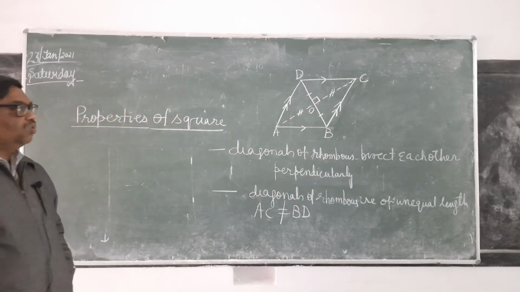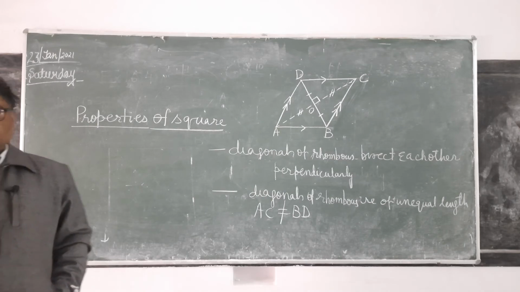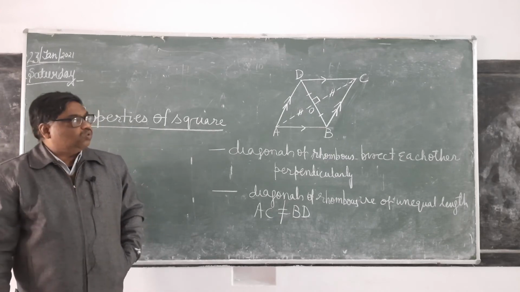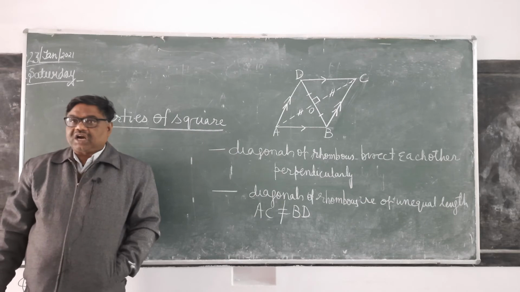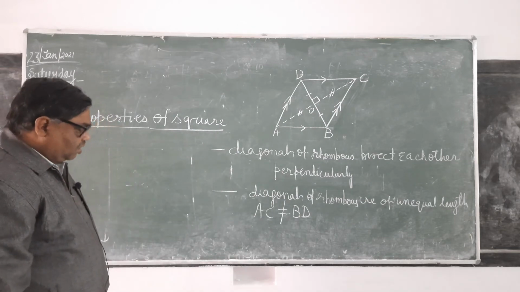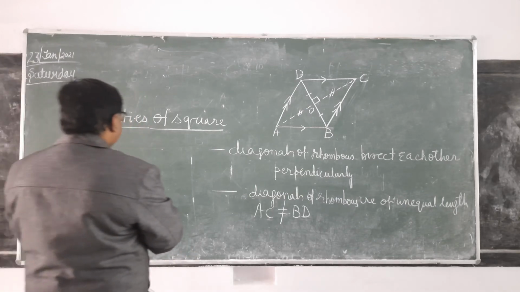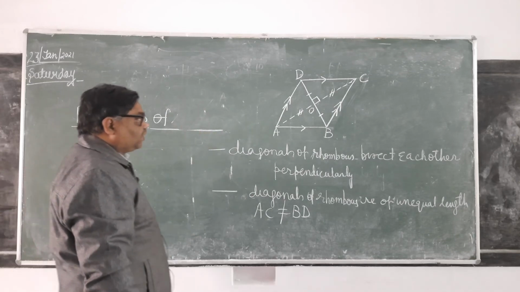Now here, OD and OB will be equal or not? OD and OB will be equal. And OD and OC, they will not be equal. Is it clear? Now see here, after this we will see the properties of rectangle. And one more thing.